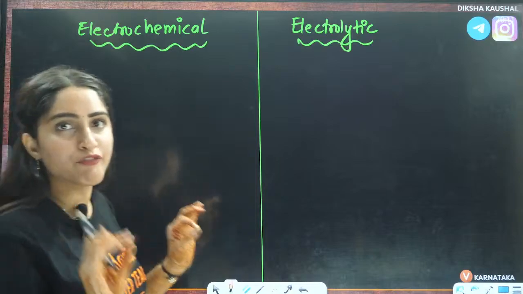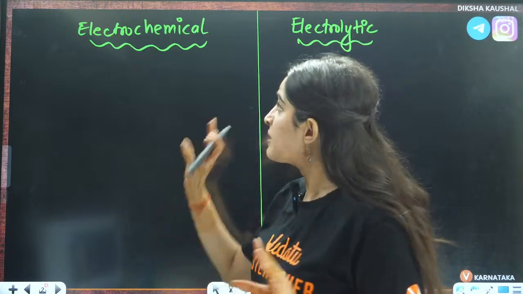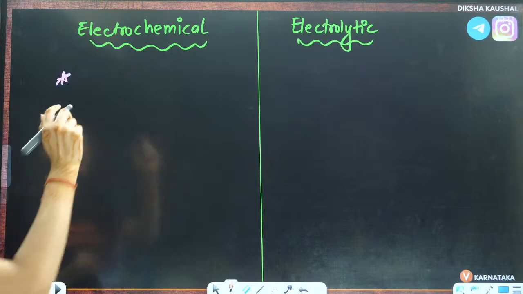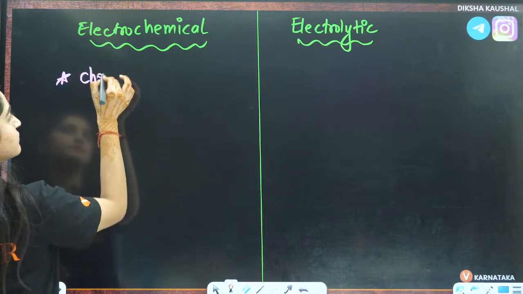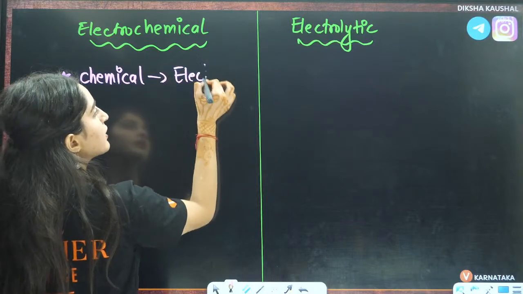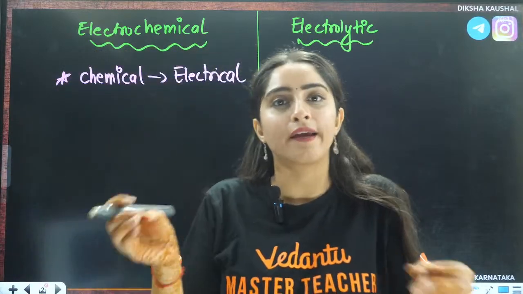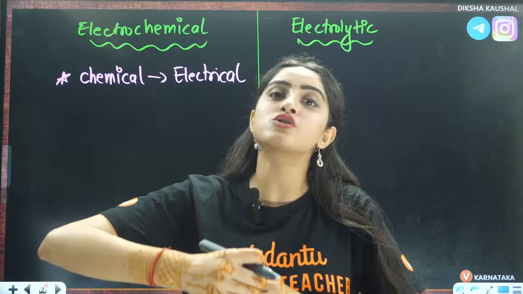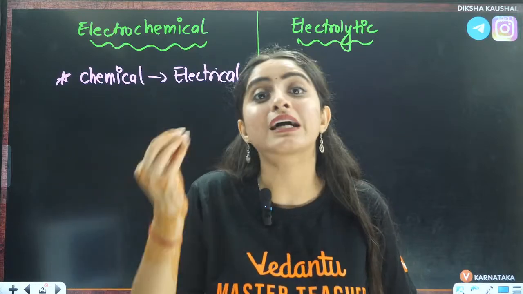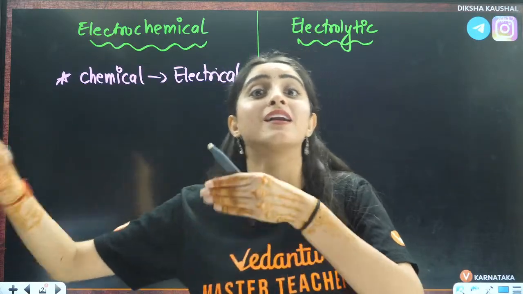The basic differentiating points I am writing here, usually students get confused on these points. The first point is, in the electrochemical cell, chemical energy is getting converted to electrical energy. That means there will be a chemical reaction from which, because of the movement of electrons, there will be production of current, that is, electricity because of the chemical reactions.